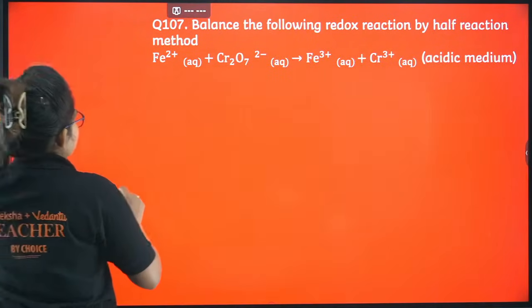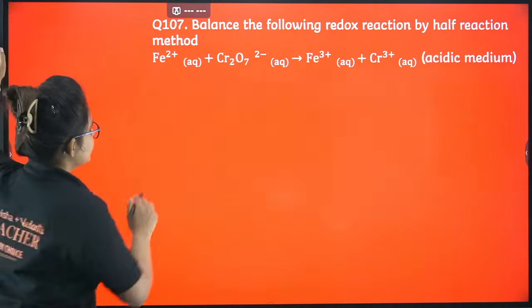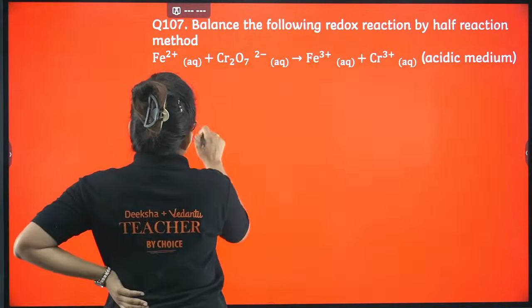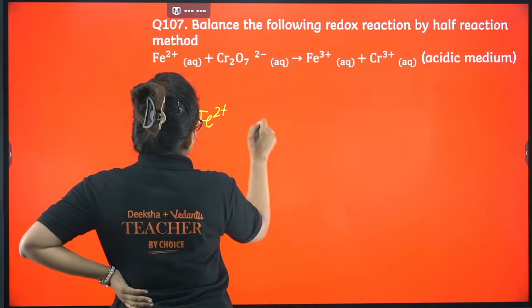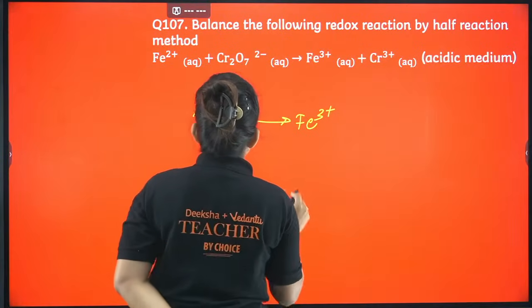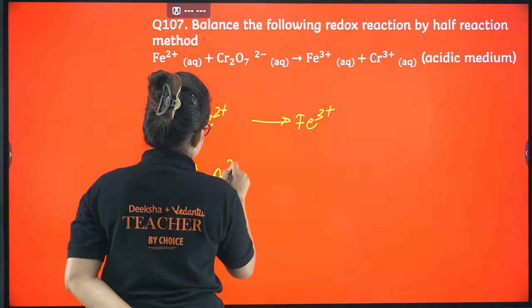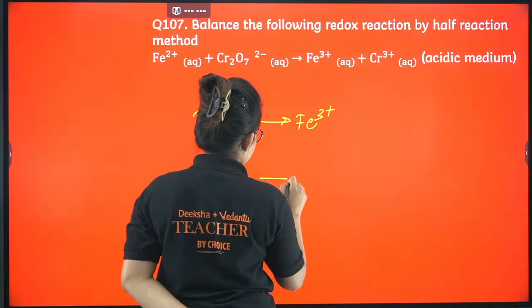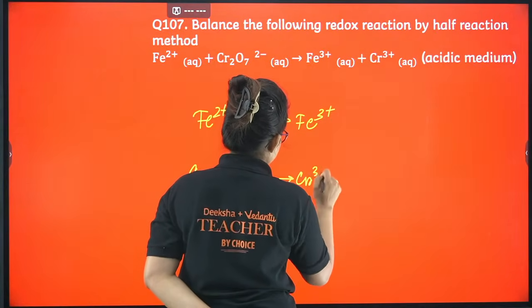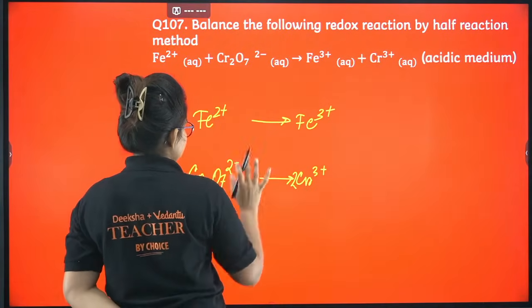So here you can see, first we will just separate the redox couple. Fe2+ will give you Fe3+. Now here you can see another couple: Cr2O7 2- will give you Cr3+. So let's balance 2 chromium, and iron is okay.